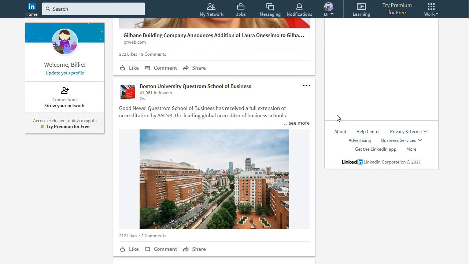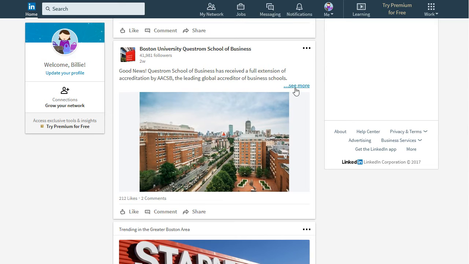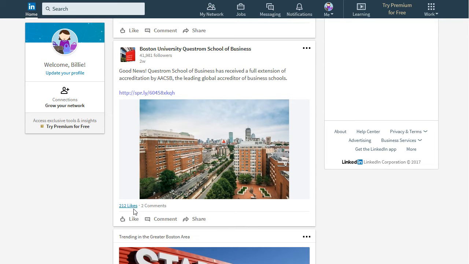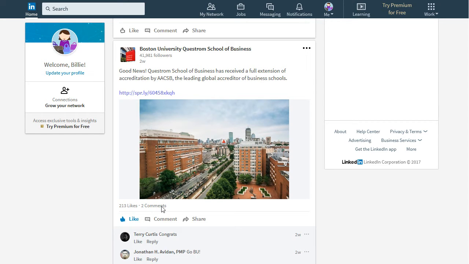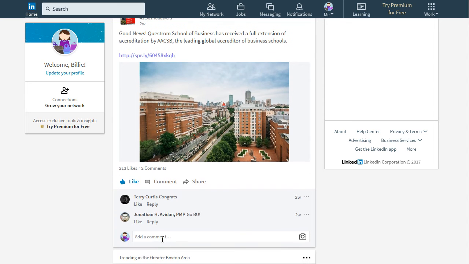For example, once you've read any news that is to your liking, click the like button, and if you have anything to share, comment on it. This is one of the most definite ways to publicize you and your business to the people of LinkedIn. They will see your comments, and if they are interested in your participation, they are going to view your profile and eventually connect with you.